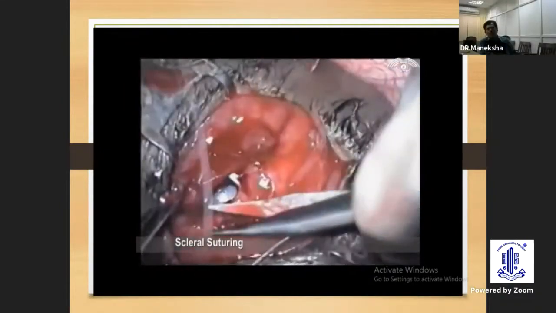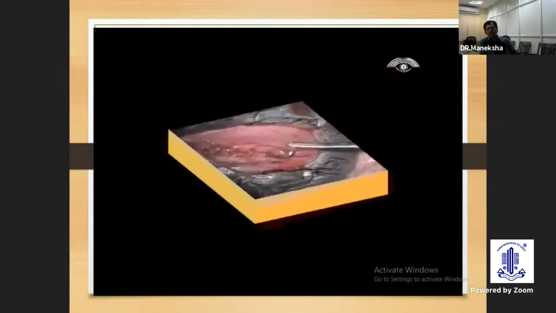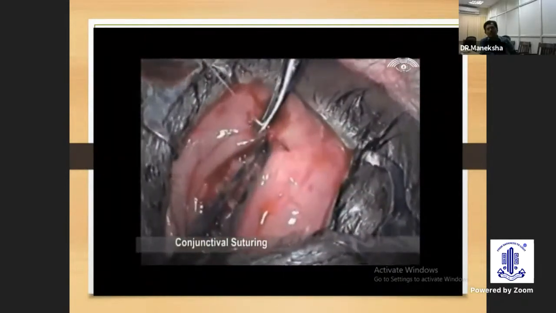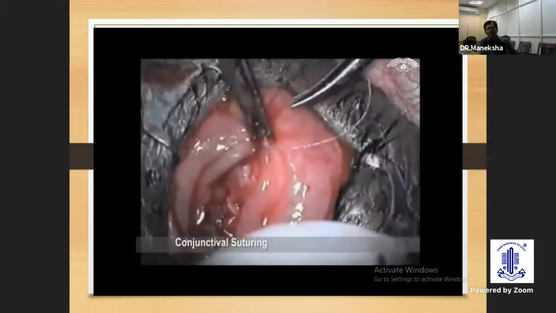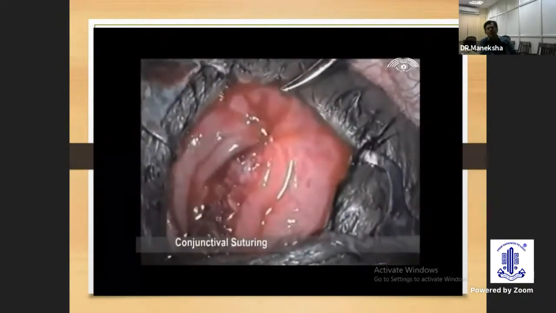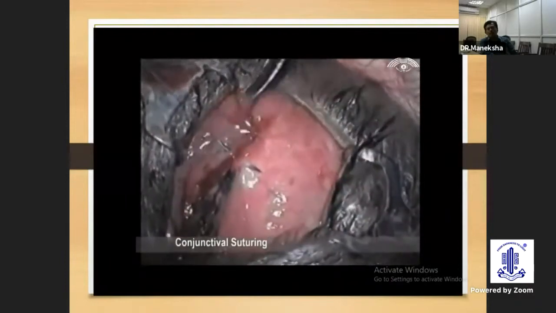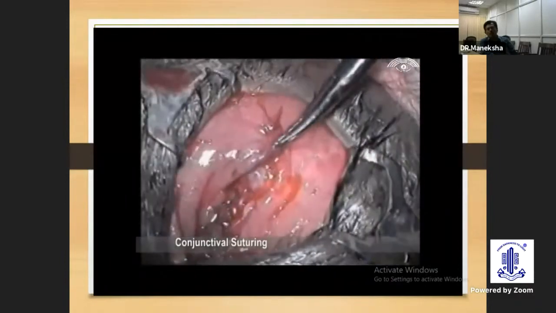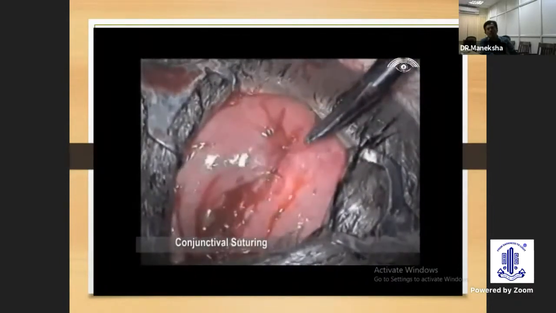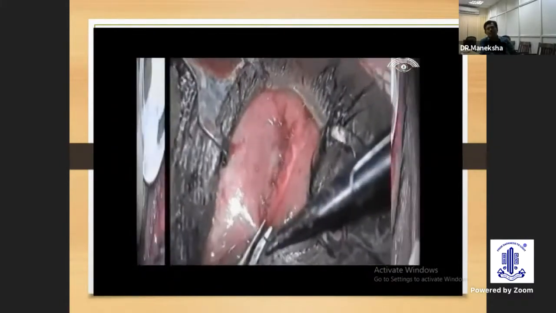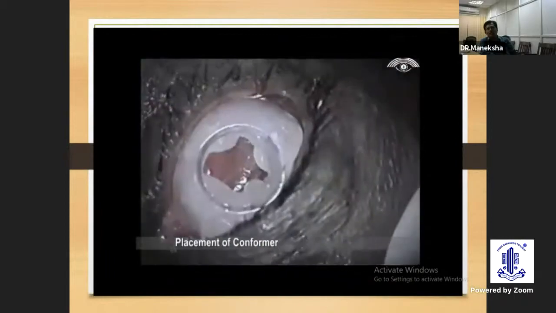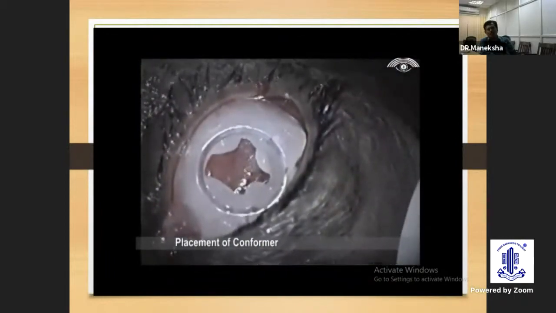We can trim the ends also. Then conjunctiva and Tenon's can be sutured in different layers, or it can be closed as a single layer also. Here also we are using 6-0 Vicryl to close the wound. So good hemostasis with adequate closure will give good results. Finally, we can put a conformer to maintain the fornixes.